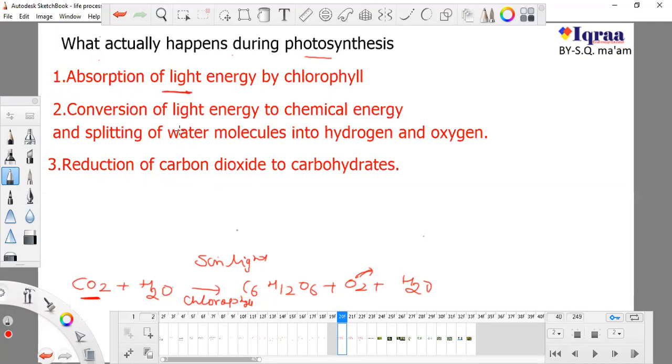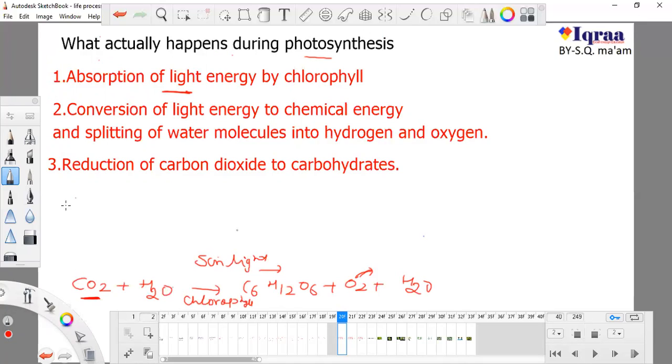Second, conversion of light energy to chemical energy and splitting of water molecule into hydrogen and oxygen. So in this form, plant first of all absorbs energy to work. Everyone needs energy for working, so plant also absorbs light, and it utilizes this light energy for working.